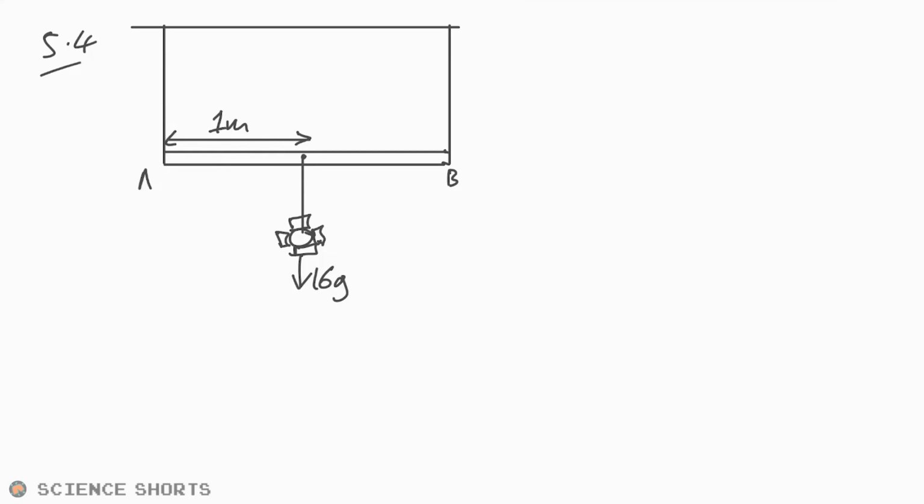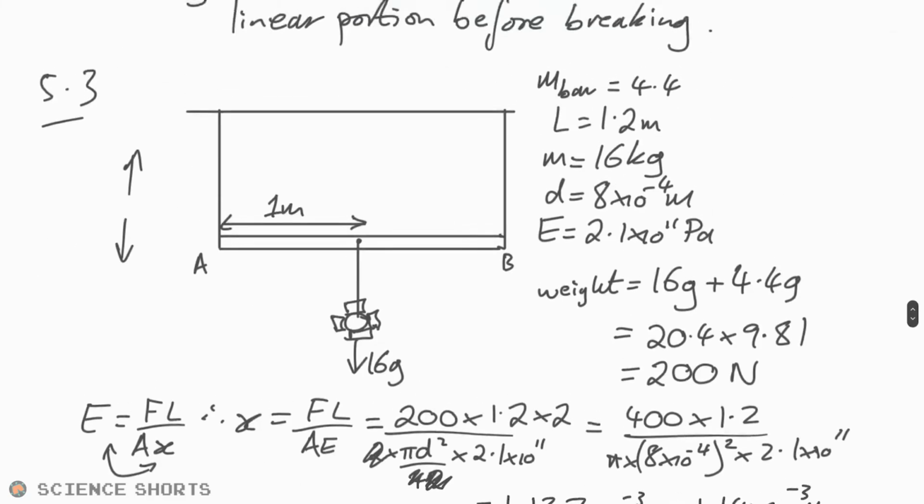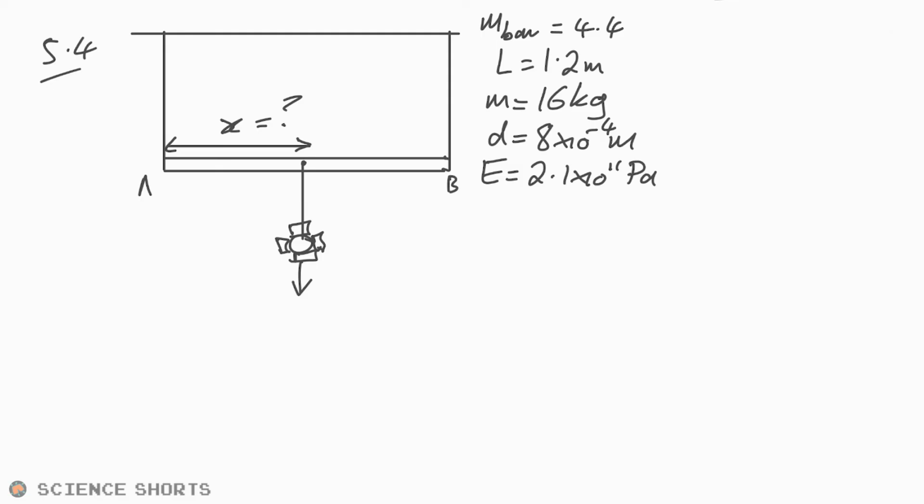So I just copied that, and we want to find out what x is there. Okay, we're going to need that data as well, actually. So let's grab that. The thing we need to realize, first of all, is that we have the actual lamp at a different distance. So I'm just going to delete that. We want to know where x is. I don't know which side x is going to be on right now. I probably could figure it out if I looked at the question for a second, but there's our lamp there. So that's x equals question mark.